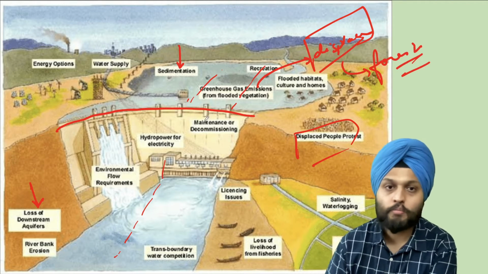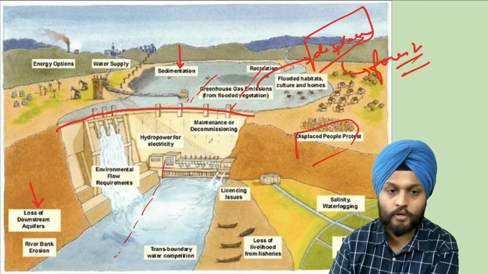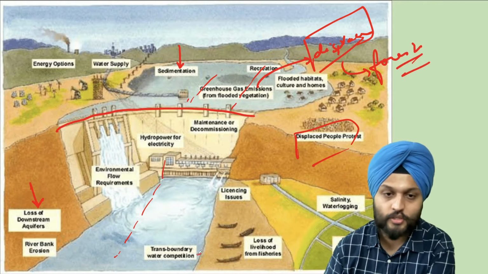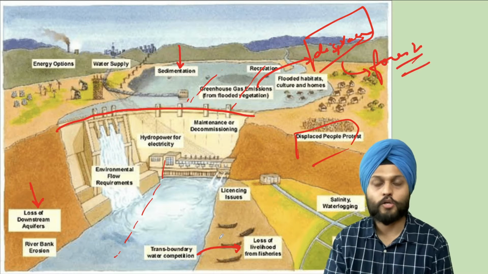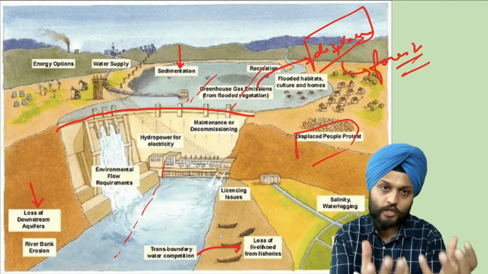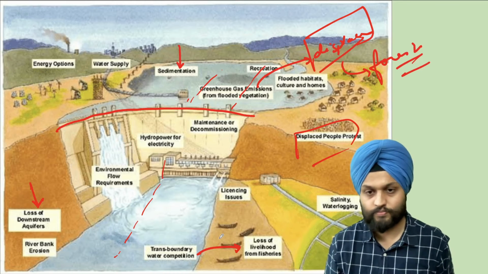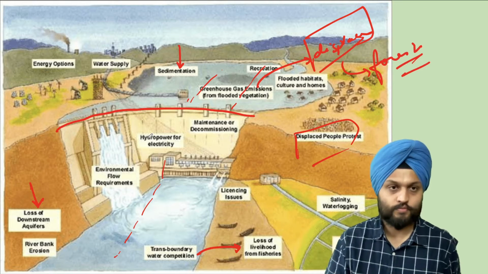Then competition between respective states or respective regions, so upstream, downstream. So there is a transboundary water competition, and naturally this is because it will affect the livelihood of others. Right, loss of livelihood because water is required for agriculture, water is required for fisheries, number of activities. So these are certain concerns over here.